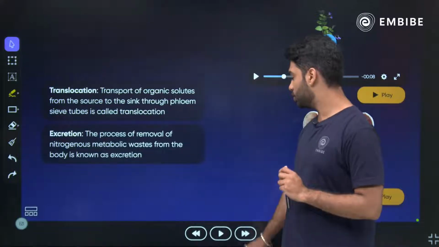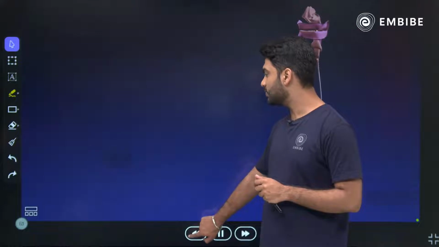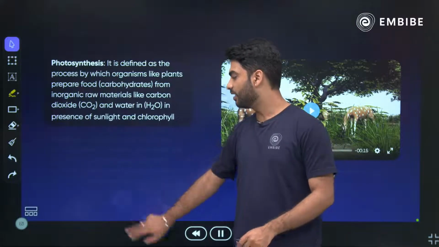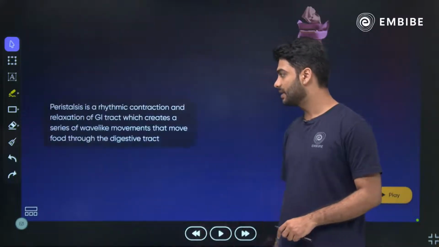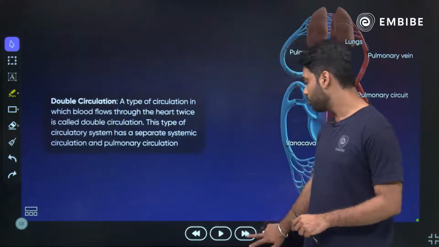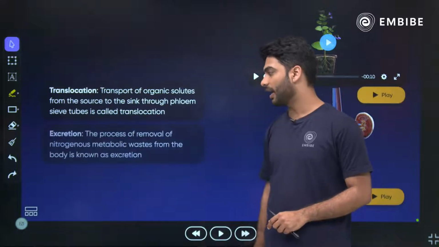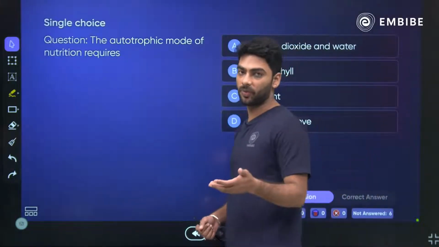So what are the definitions that we did today from the chapter life processes? From life processes we studied, to begin with, photosynthesis, nutrition, peristalsis, double circulation, and then we moved on to translocation and excretion. Okay? Now let me ask you a couple of questions based on this.